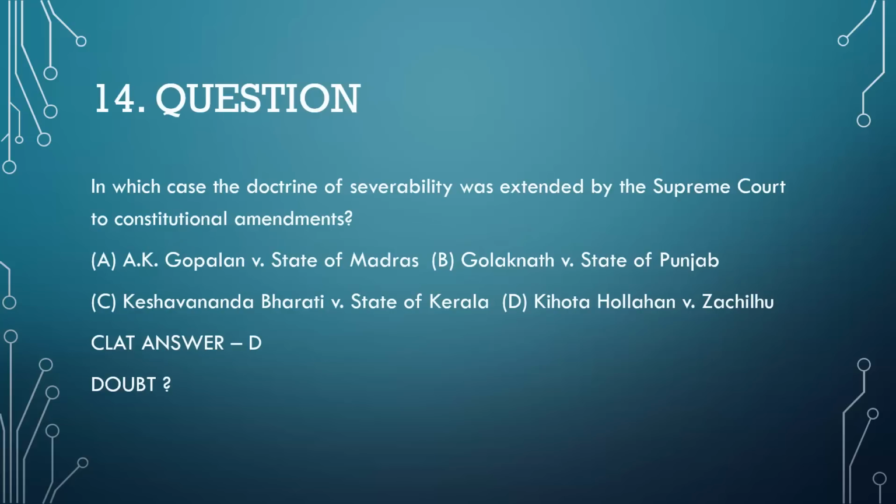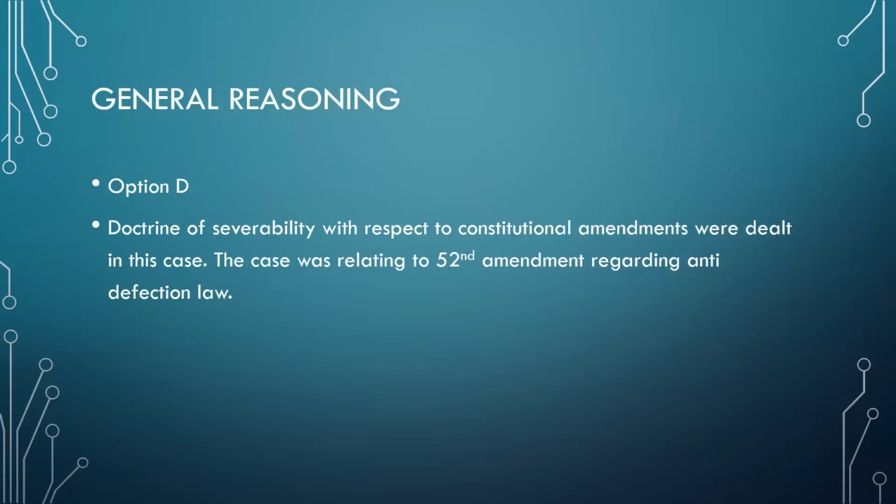Now let's talk about question number 14, which is the last question. In which case was the doctrine of severability extended by the Supreme Court to constitutional amendments? Here there is a bit of confusion among students regarding option A and option D, but option D is the correct answer, because in option D, Kihoto Hollohan, the 52nd Amendment regarding the anti-defection law was dealt with in this case. So option D would be the correct answer.